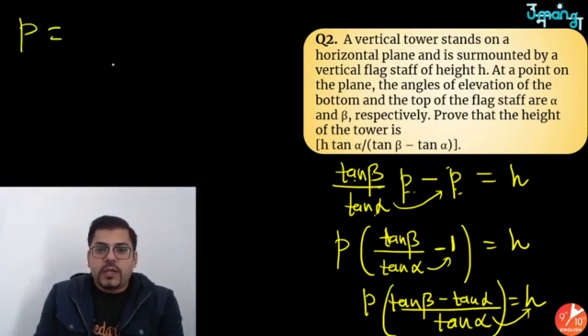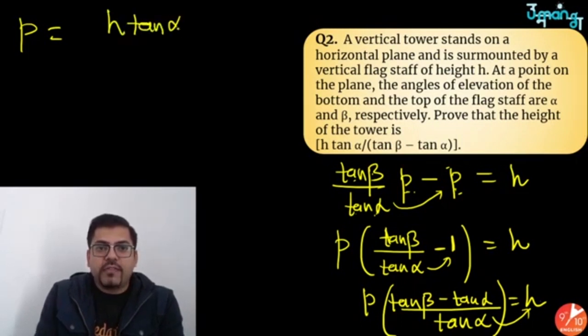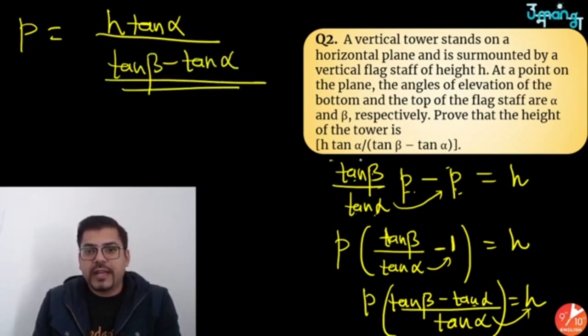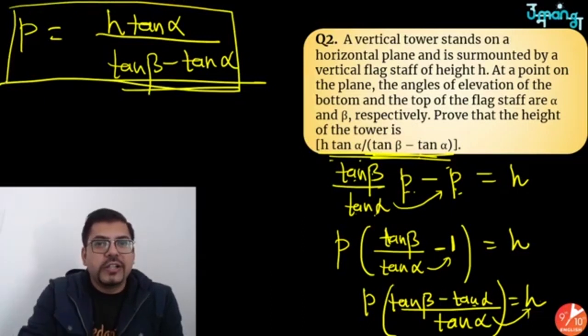So p is equal to, this tan alpha will go here, so that will make it h tan alpha, divided by tan beta minus tan alpha, and that's what we had to prove. See here, h tan alpha upon tan beta minus tan alpha, the same answer, and we got it. Cool, got it.